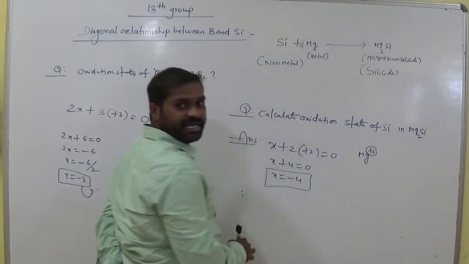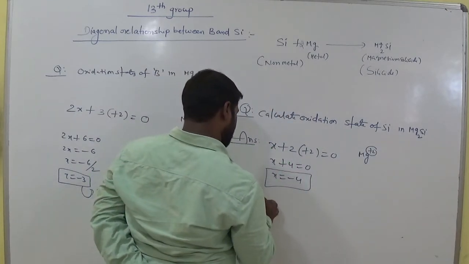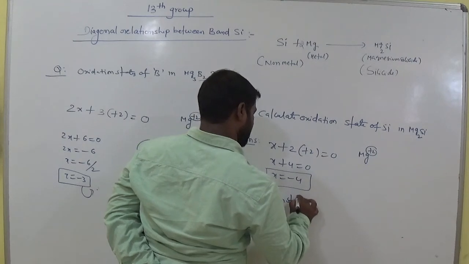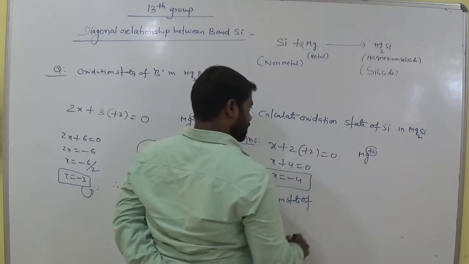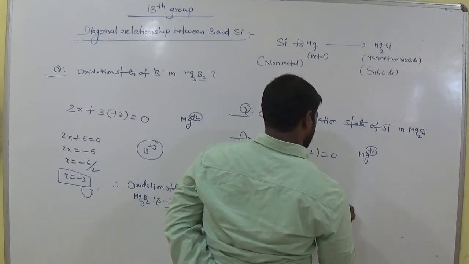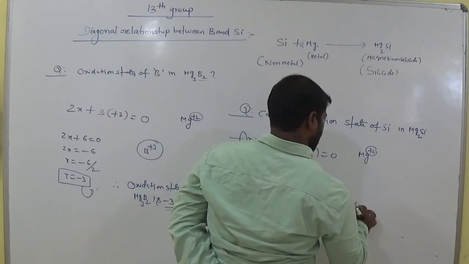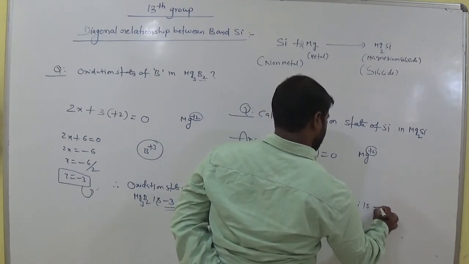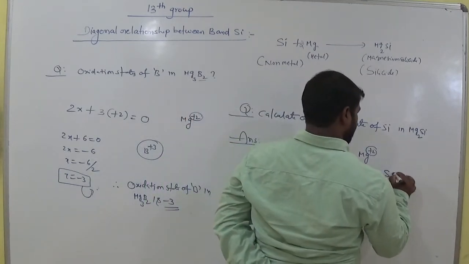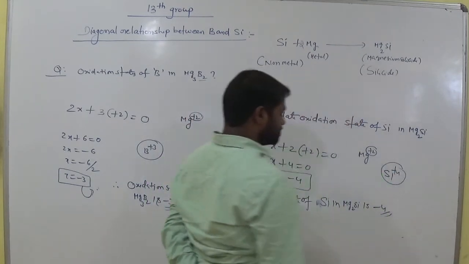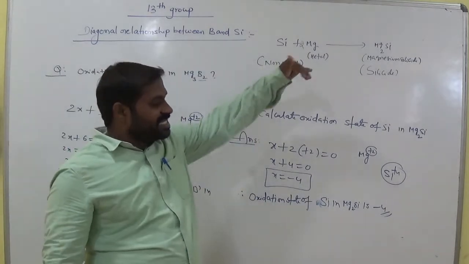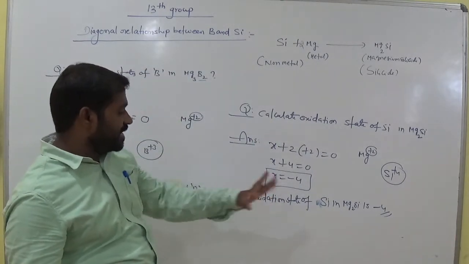Clear? Therefore, for magnesium, what is the charge? Plus 2. Okay, clear? Therefore, the oxidation state of silicon in Mg2Si is minus 4. But generally silicon shows plus 4 in its compounds, but in the case of magnesium silicide or in silicide compounds, it shows a negative state.